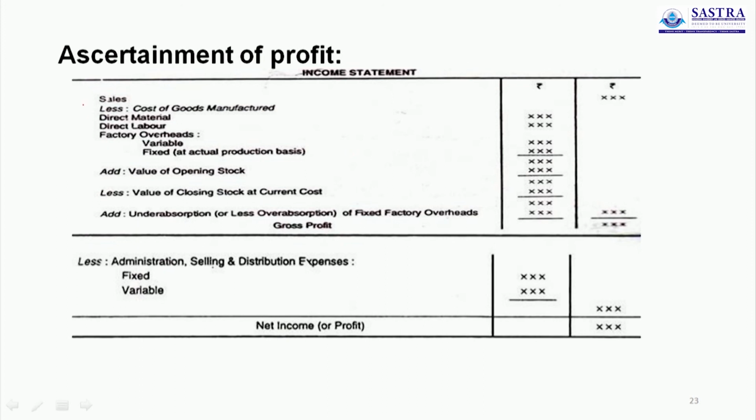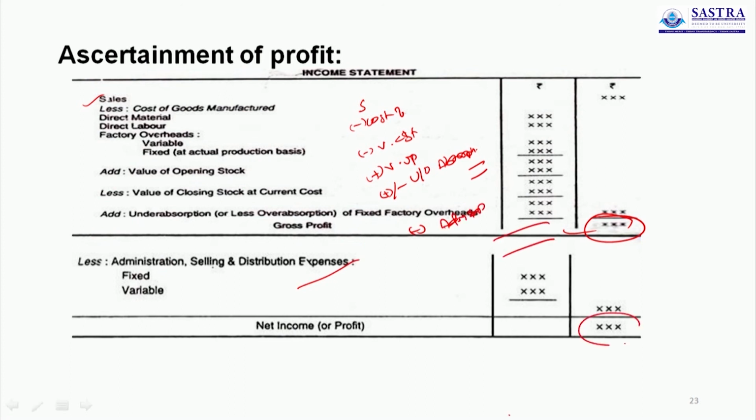Here we start with sales, less cost of production, less value of closing stock, add value of opening stock, add or less under or over absorption, then finally you will get gross profit, then deduct administrative expenses, so finally you will get the profit.